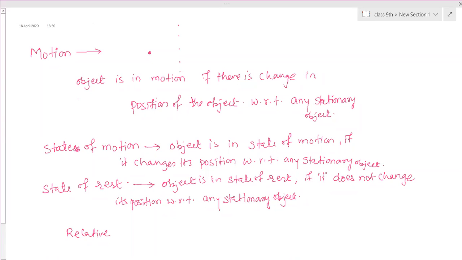When you are riding a cycle, you are in a state of motion. Is it clear? So write down these definitions. Now we are writing, which means the pen is in a state of motion, because the pen is changing its position with respect to us.